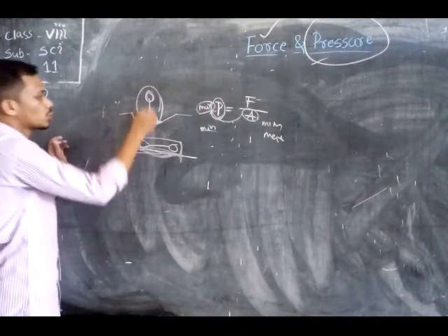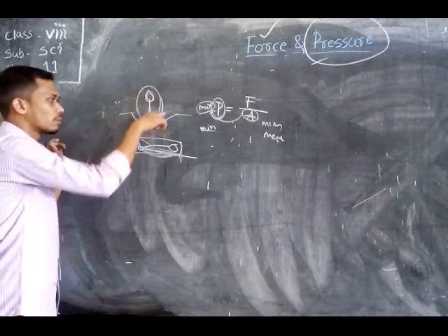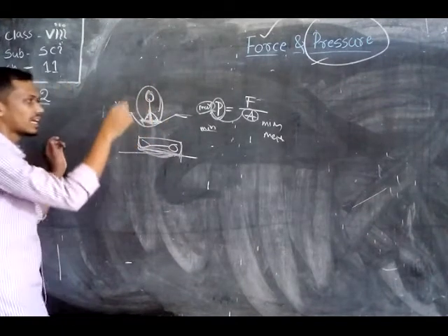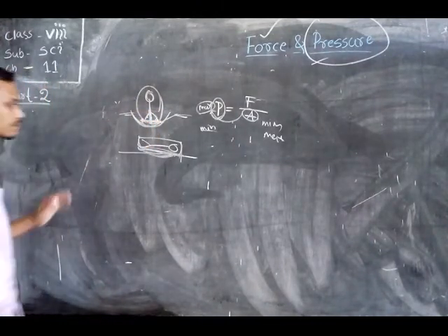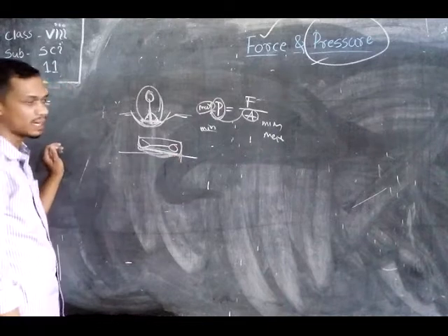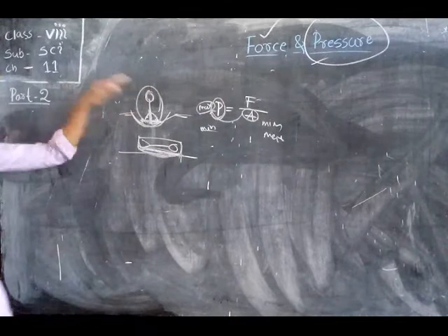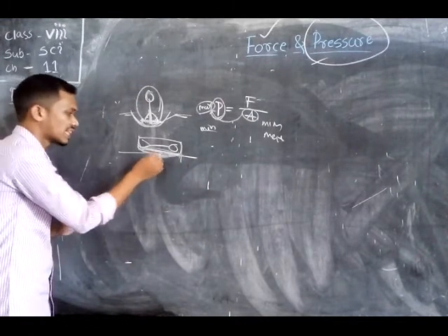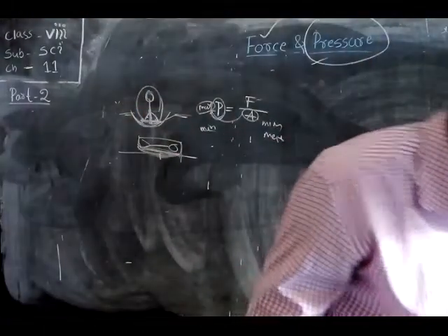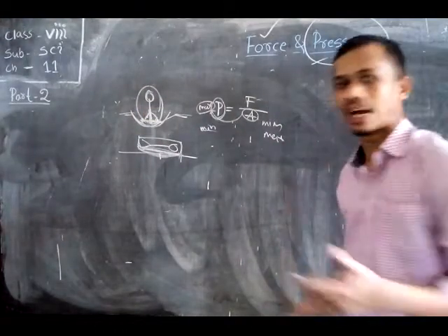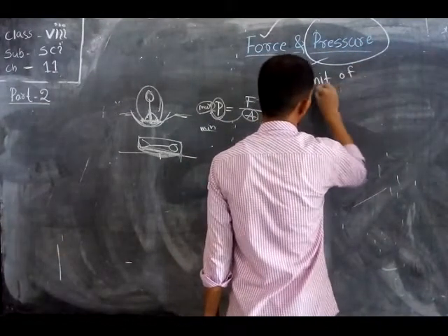So if you stand on a smaller area, you exert more pressure on the bed, and as a result it moves more downward. If you lie down on the surface of the bed, the surface area is maximum, so you exert less pressure and the bed moves less downward. So this is the normal concept of pressure. Now just try to find the unit of pressure.